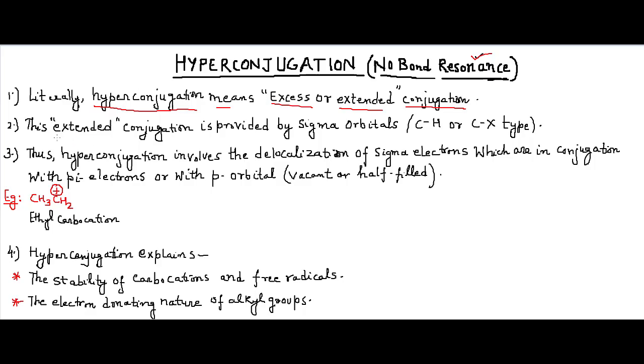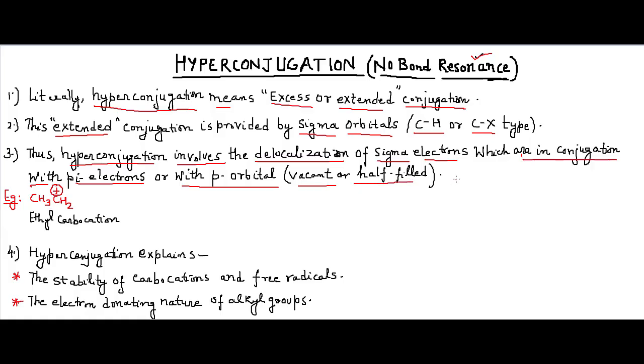The extended conjugation is because of the sigma orbitals or sigma bonds or sigma electrons, whatever you say. What kinds of sigma bonds? Generally of the C-H or C-X type. And what do we mean by that? We mean that hyperconjugation involves the delocalization of sigma electrons which are in conjugation with pi electrons or with p orbitals that can be vacant or filled.